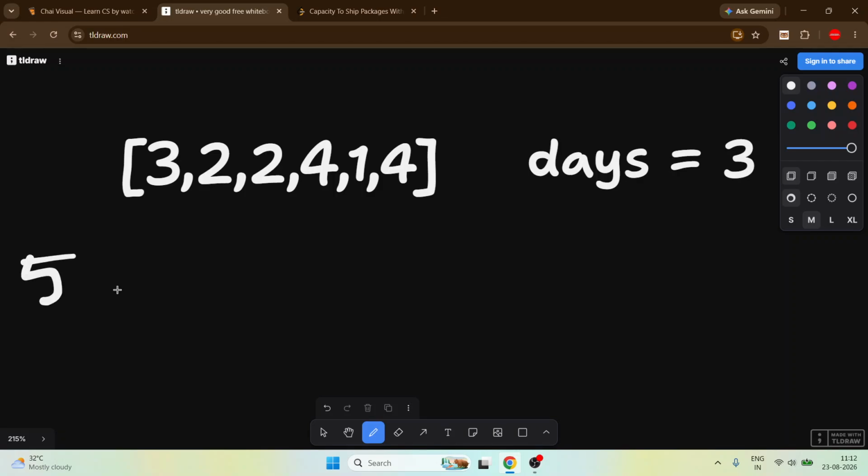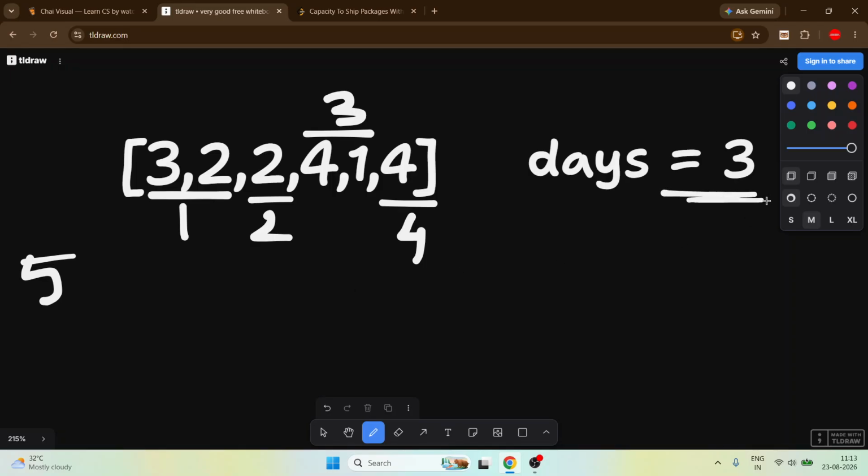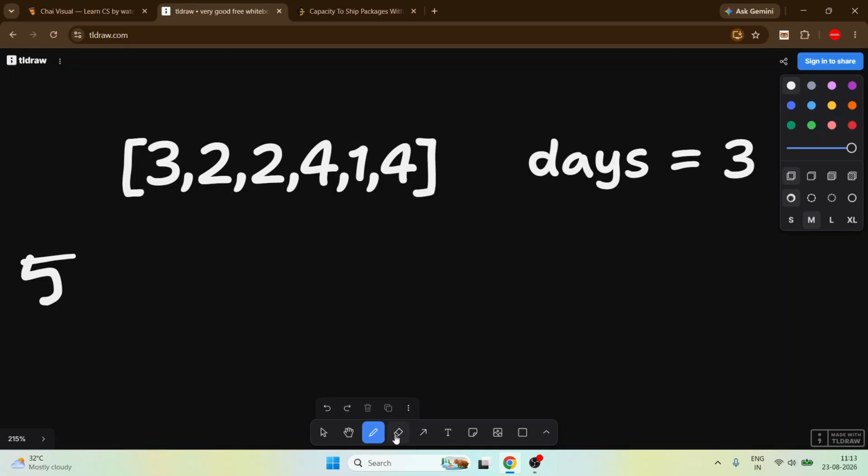It will become 5. So this 3 and this 2 make 5, we can do it in one day. This 4, we can't: 4 plus 2 is 6, we cannot in 5. So 4 and this 1 make 5, which we can do in day 3, and this 4 alone takes day 4. So in total it takes 4 days. Is it less than or equal to 3? No. So increase it.